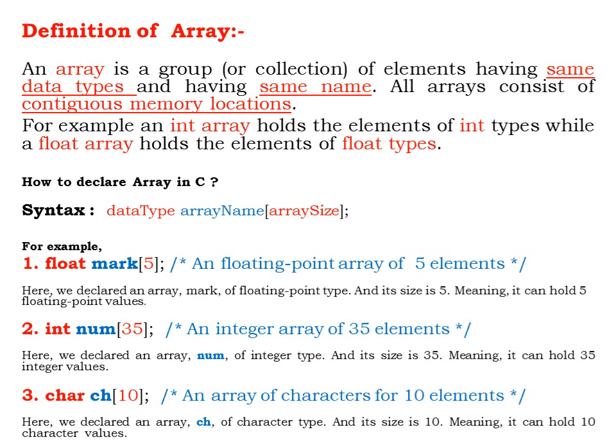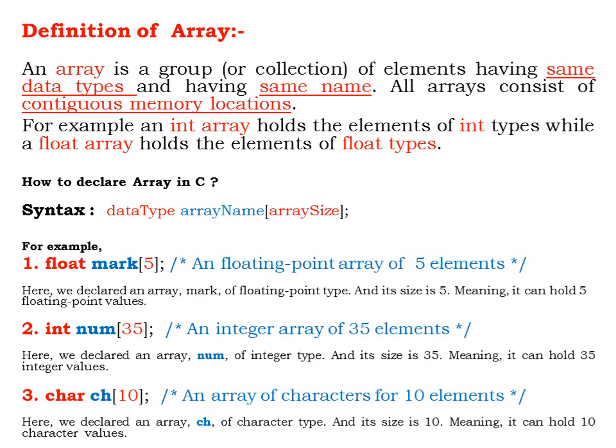To understand the meaning of array, we have a single variable which will be holding a group of elements of the same data type.